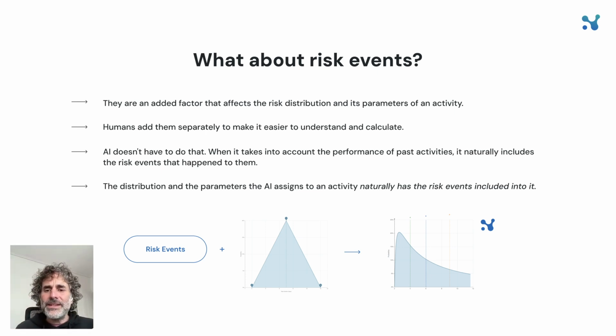If you think about it, risk events are a way for us to express known risk, with duration uncertainty, distribution parameters as we call them, being the unknown risk. If you're looking at previous performance, risk events have already cast their vote and they are already being taken into account. In fact, you select a triangle distribution, for example, as a human, you add the risk events, and under the hood, something like this happens. The risk events affect the distribution. AI directly gets to that point. So we're good.